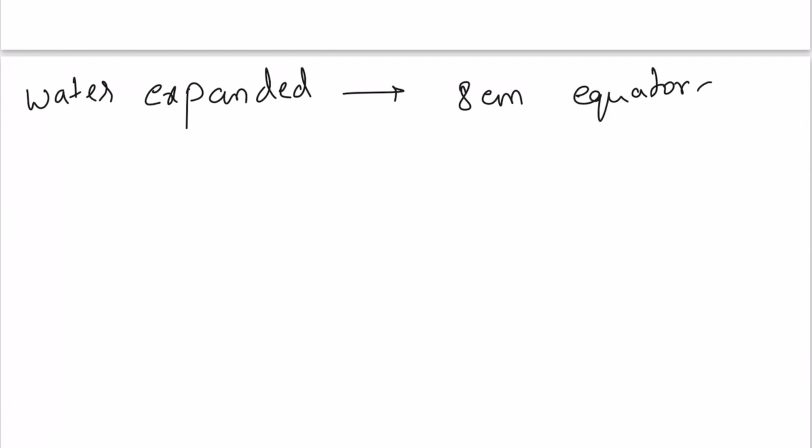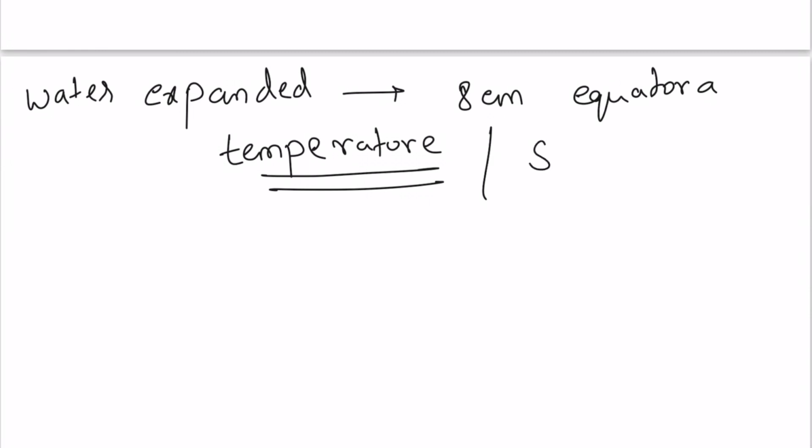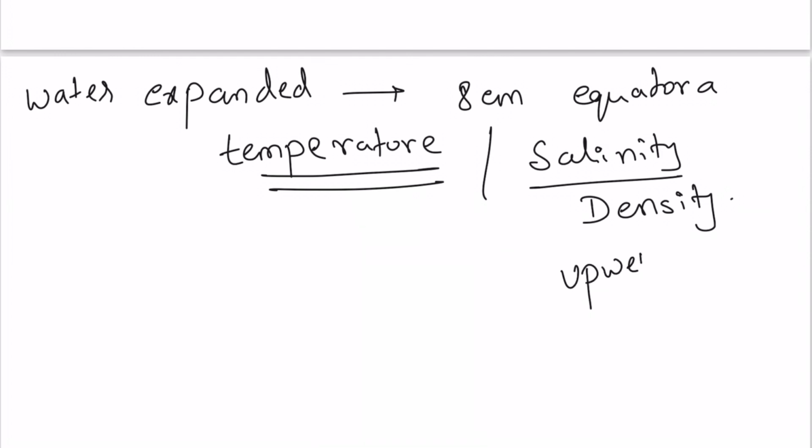So in a nutshell, we saw that the water gets expanded and accumulated by about 8 centimeters in the equatorial region, and that is because of the surplus temperature we are getting. Then there is another factor, salinity, which defines the density of the ocean water. Because of the density, we see upwelling or downwelling zones, the accumulation or the sinking of water. So this is how the water is collected.